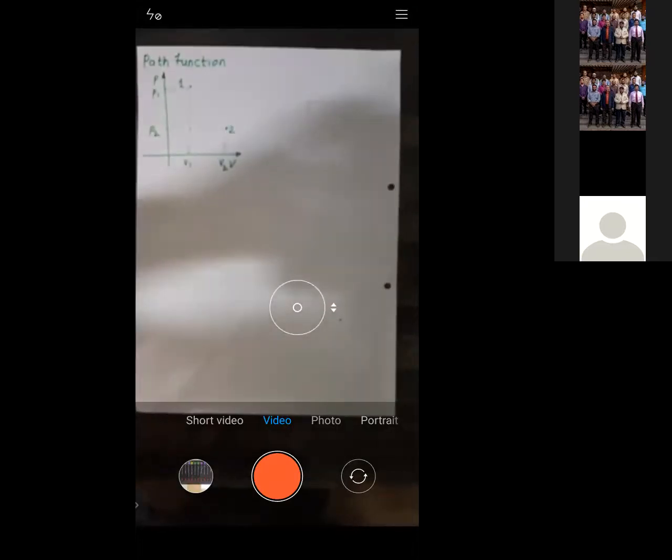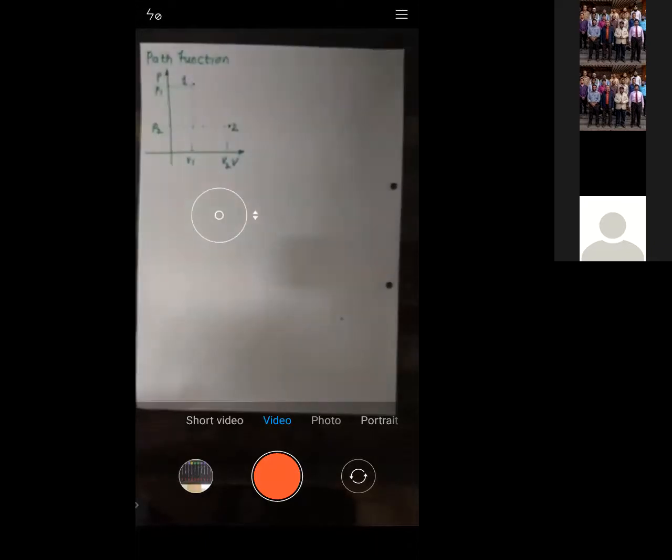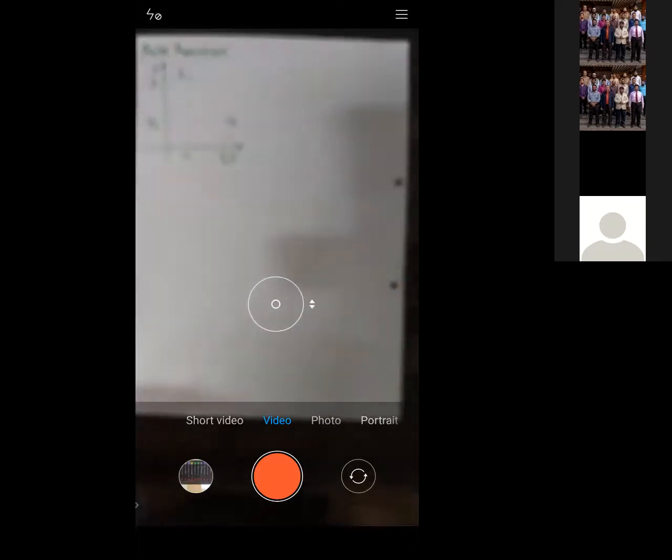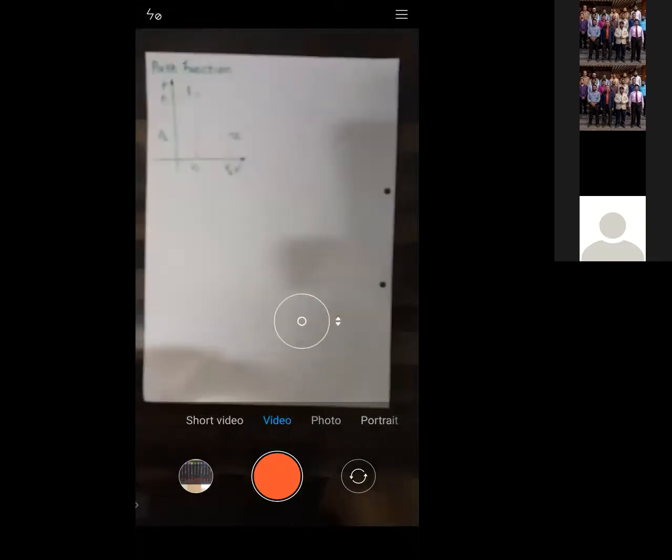So today I think we will stop, because this will again take more than 10 to 15 minutes. So today we will stop the session, and in the next session I will cover the point function and path function. Is that okay? Yes, sir.